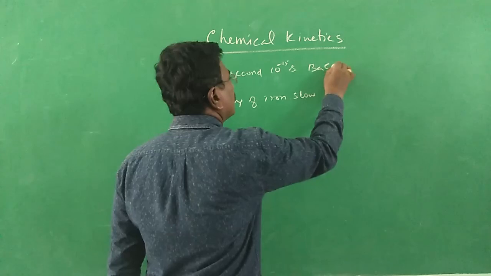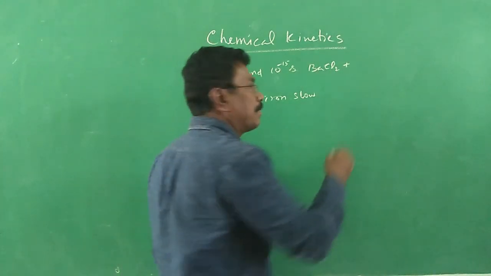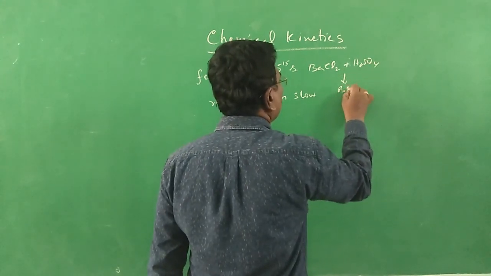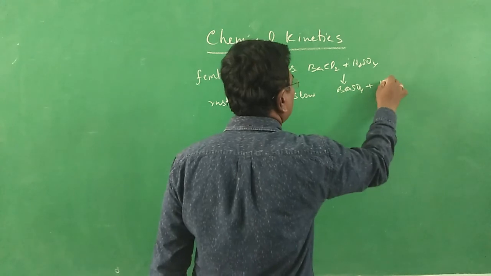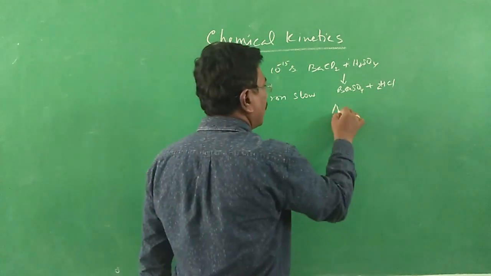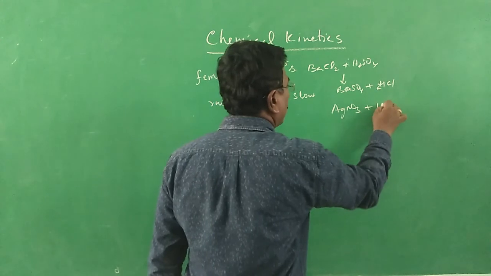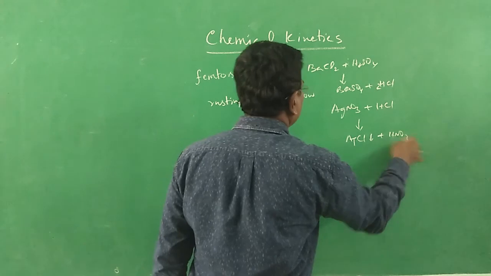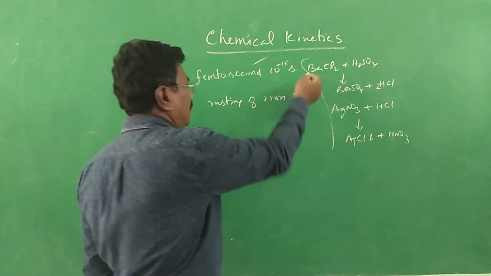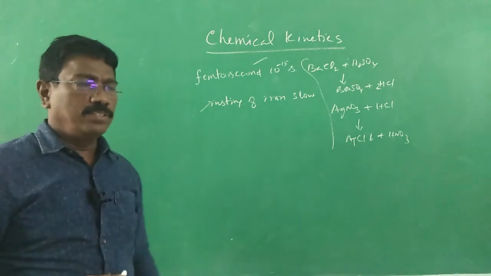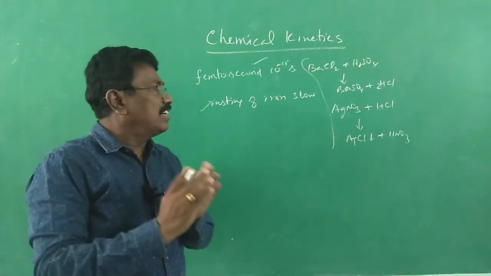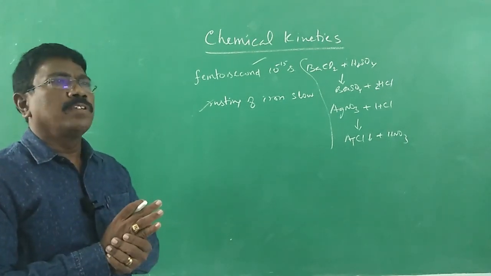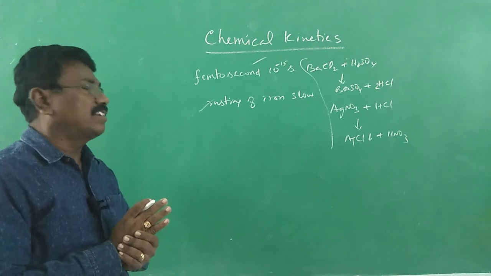Sometimes when barium chloride is added with, say, sulfuric acid, the reaction is so fast, instantaneous, within no time it gives barium sulfate, white precipitate. Silver nitrate, when treated with hydrochloric acid, will give silver chloride within no time. These are all instantaneous, very fast reactions, and rusting is a very slow reaction. So we have different reactions with different speeds, and for them we need to know the rate.